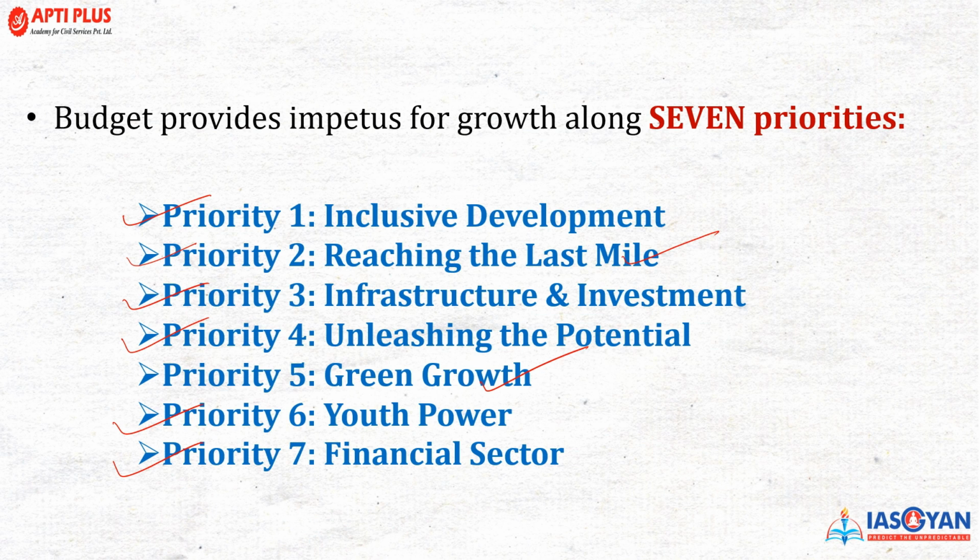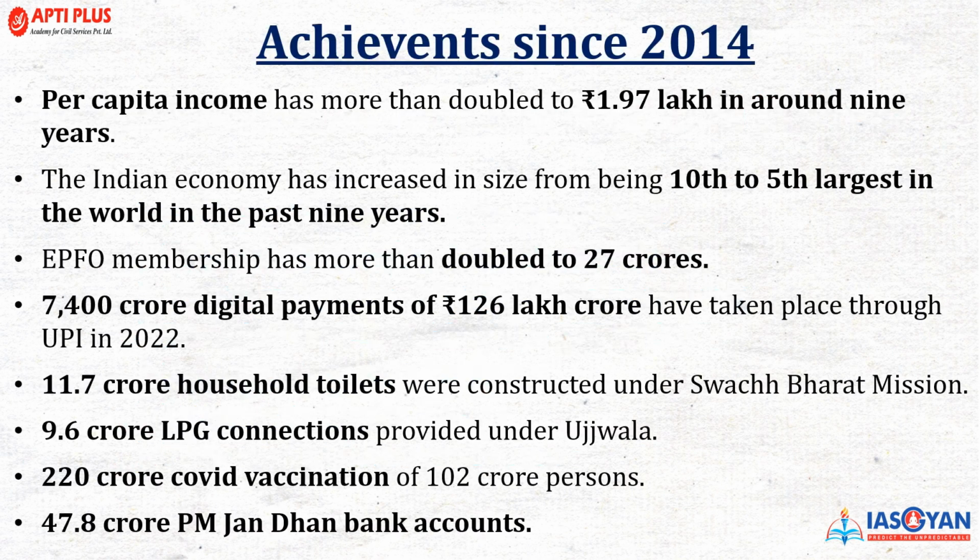But before we start the discussion priority-wise and sector-wise, I just want to give you a glimpse of the achievements the Government of India has made since 2014. These are the achievements that have been specifically highlighted in the Union Budget. First among them, the per capita income has doubled to 1.97 lakh in around 9 years. This is the first important point in terms of achievement for the incumbent government.